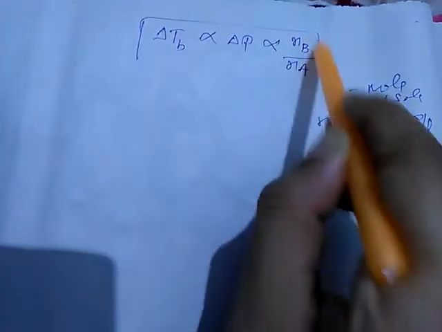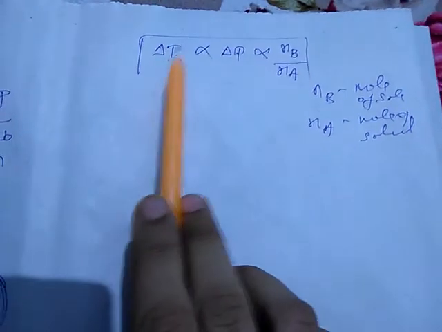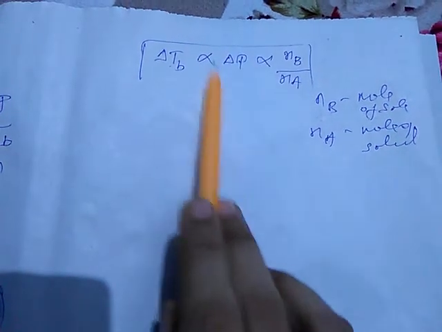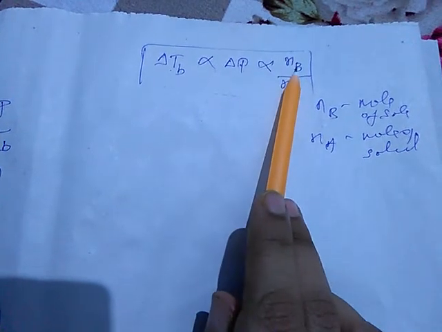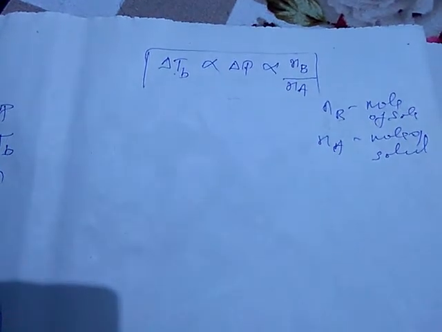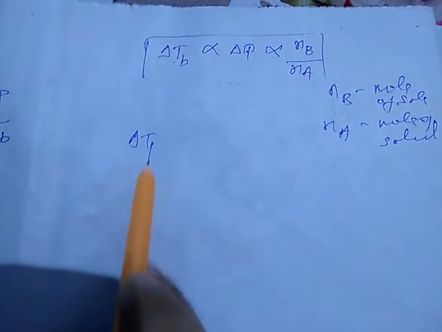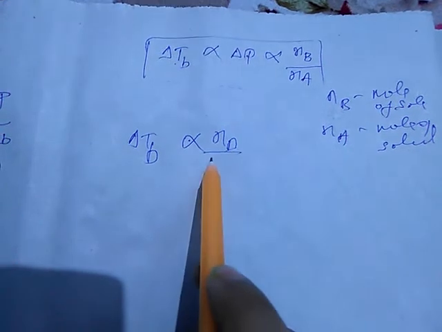So these three are related in this manner: elevation in boiling point is directly proportional to lowering in vapor pressure, and this lowering in vapor pressure is directly proportional to NB by NA, where NB is the moles of solute while NA is the moles of solvent. Moving ahead, delta TB is directly proportional to NB by NA.